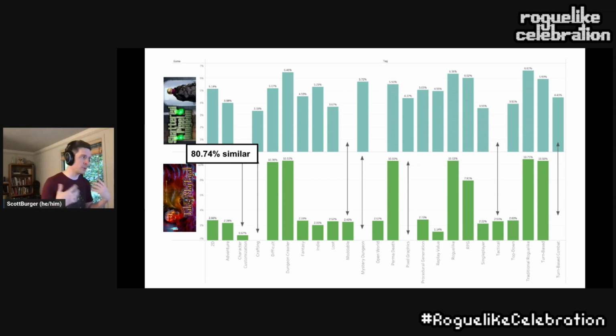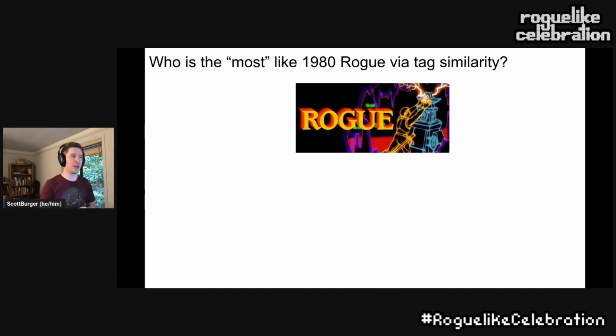Like if someone was like, hey, I'm looking for a game like Tales of Maj'Eyal, but more recent, and I want to be able to play it on my phone or something like that, you might be able to suggest them Shattered Pixel Dungeon with a pretty good degree of confidence. The next logical thing to do is to say, well, we have the original Rogue on Steam. What games are the most similar to it according to this hand-wavy mathematical approach? This is by no means a quality metric.